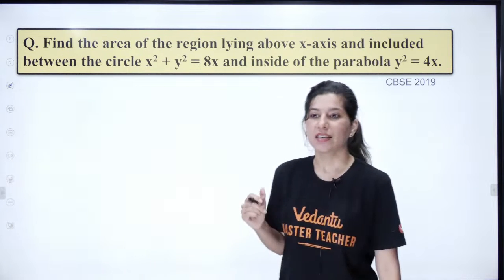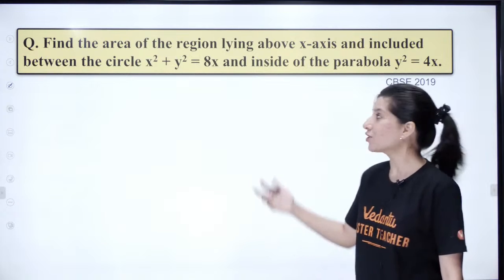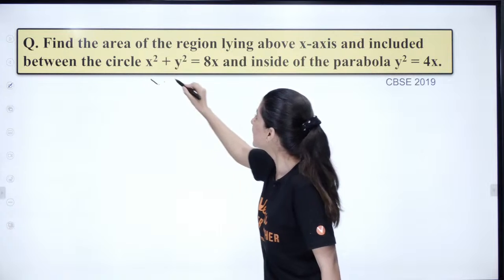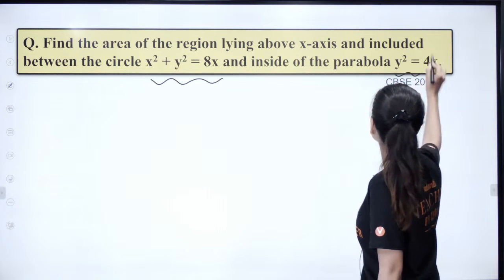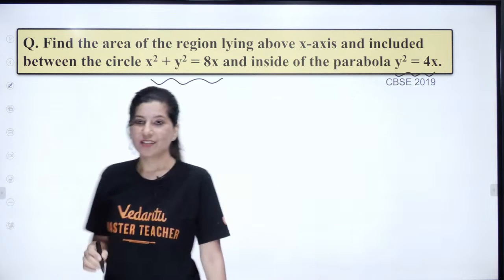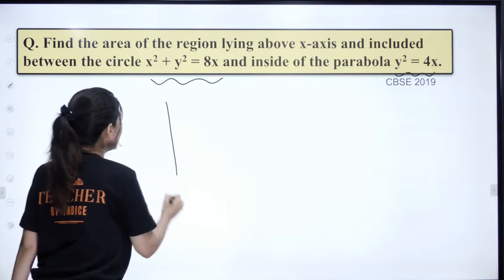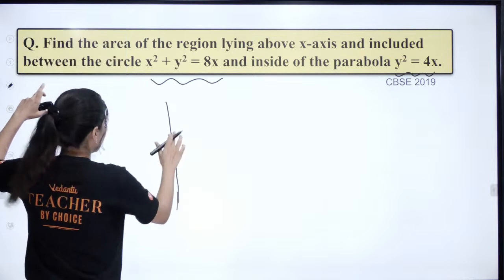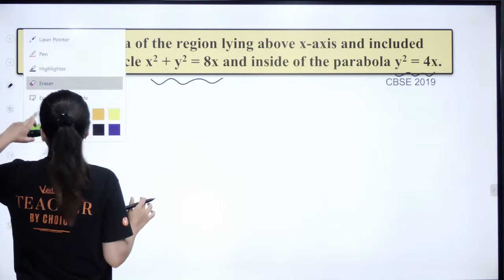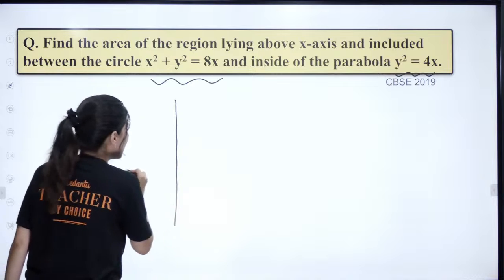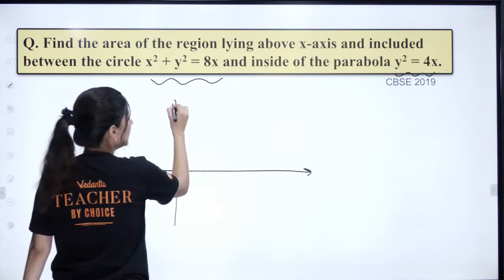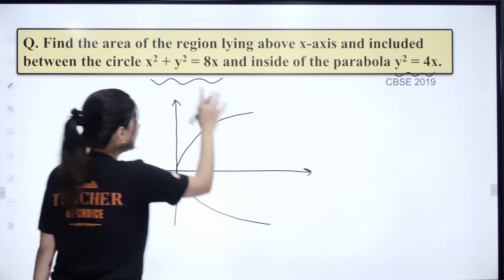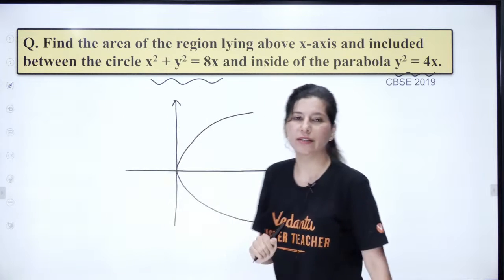Let's move towards CBSE 2019. Similar question. Area of the region lying above the x-axis, enclosed between the circle and inside this parabola. Okay, again, you can just draw the parabola. How does your parabola look like? Tell me. y square is equal to 4x. It looks like this. But for this circle, we have to wait a little bit.